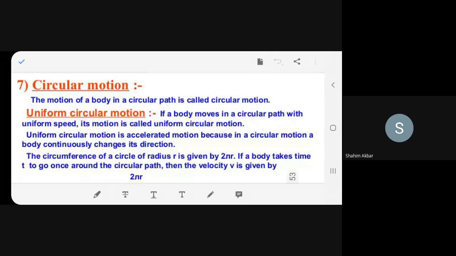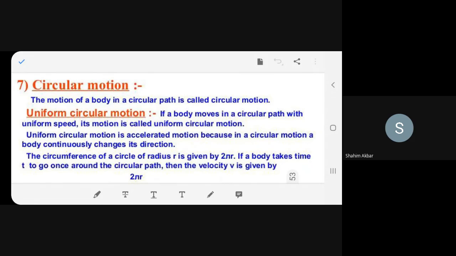Okay, so we understand that it's uniform speed, but the velocity is not uniform. Remember that, right? So this is your homework: you have to let me know why it is so. Understood now? If it is not having uniform velocity, that means even acceleration is different.